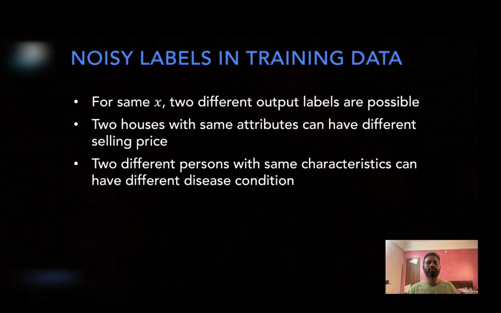Similarly, disease prediction can also have this kind of scenario, where there could be two different persons with the same characteristics. All the features for these two persons are the same, but the corresponding disease condition is different. One is having a disease, another is not. So with how much probability one will have a disease and how much probability one will not is determined by the underlying data distribution on which we are working. So it is all random now. Please be comfortable with this kind of analysis.